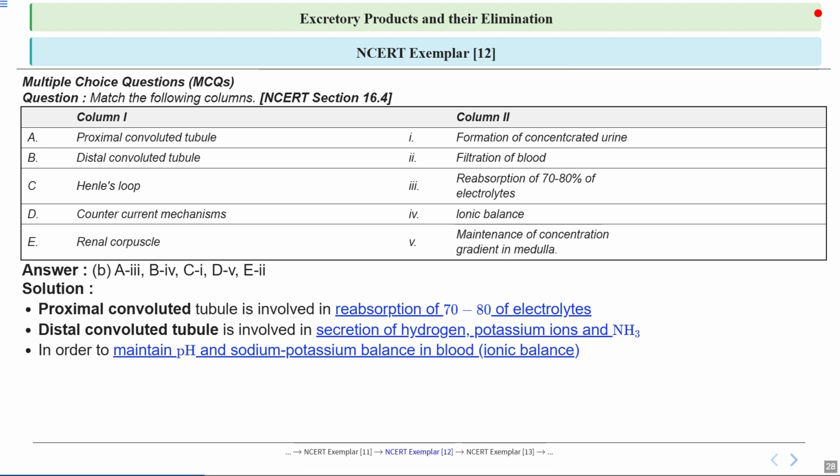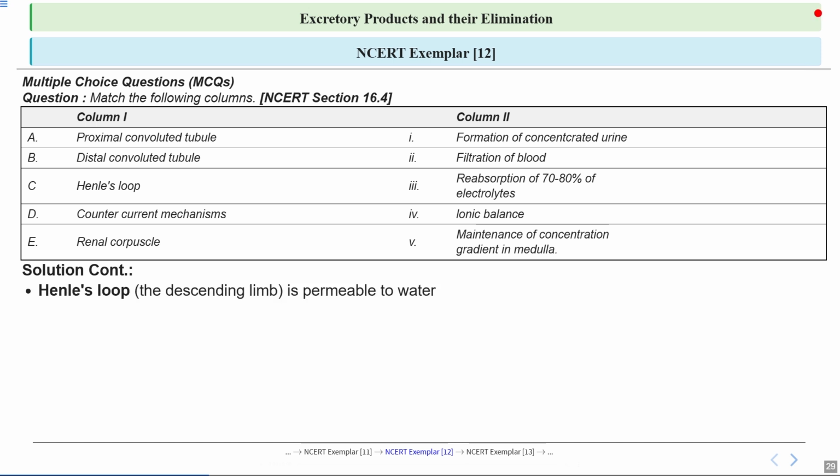The DCT, or distal convoluted tubule, also plays an important role in maintaining ionic balance. It helps regulate the pH and sodium and potassium levels in the blood, ensuring that our body's internal environment remains stable. So this balance is vital for proper cellular function. So let's talk about Henle's loop.